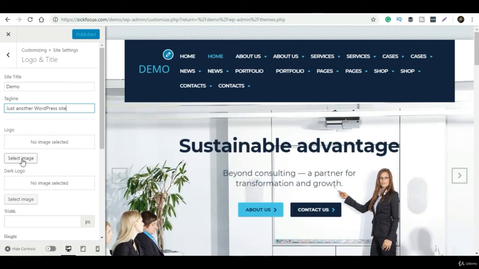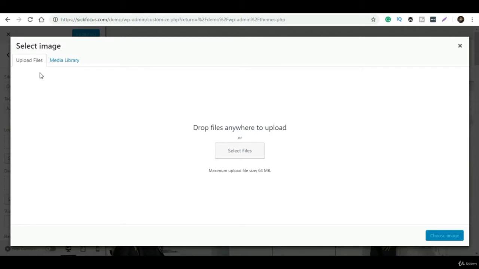Here you can select all the images whatever you have uploaded so far. So as of now, if we click on upload file, then select this logo and click on choose, the logo will appear automatically and it shows another option as dark logo. Suppose you have two versions of the logo and one is light. In that case, you can use the light logo over here and you can use the dark logo over here. So it matches with the theme.